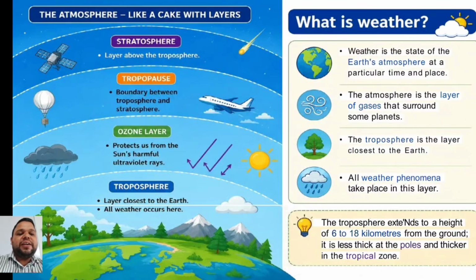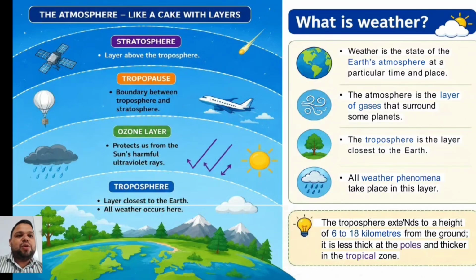rain. When sunlight reaches the earth, it does not heat all places equally, as some areas receive more heat while others receive less. This uneven heating causes differences in air temperature and pressure, setting air in motion and producing wind, clouds and rainfall. The atmosphere is divided into several layers based on temperature and composition.